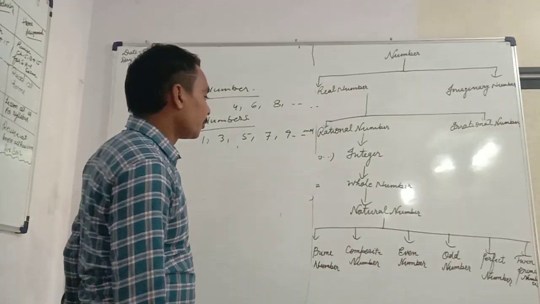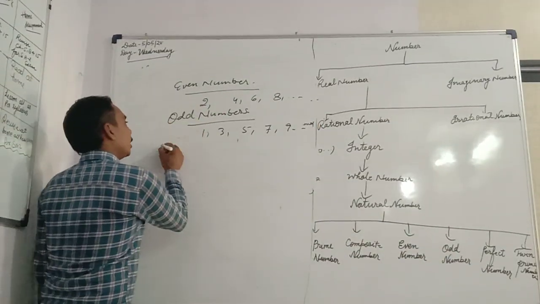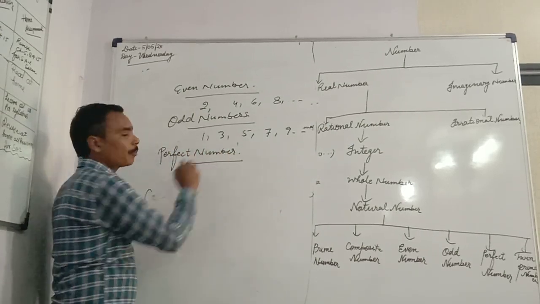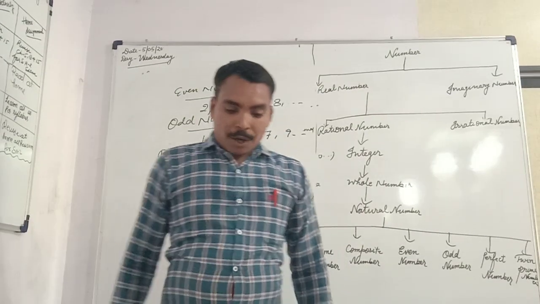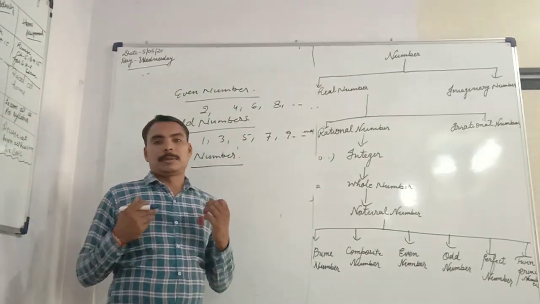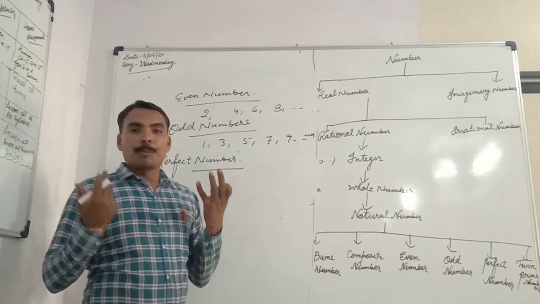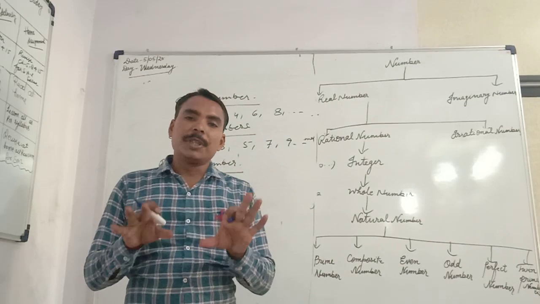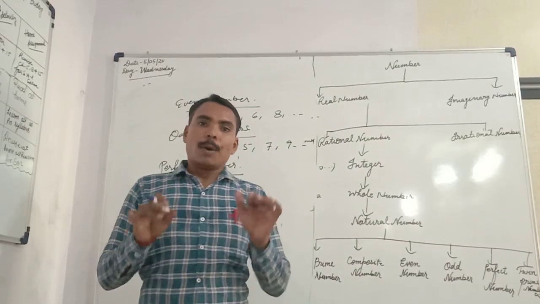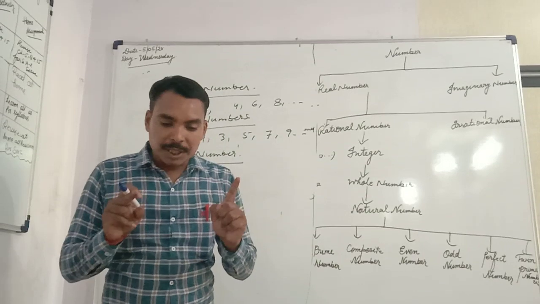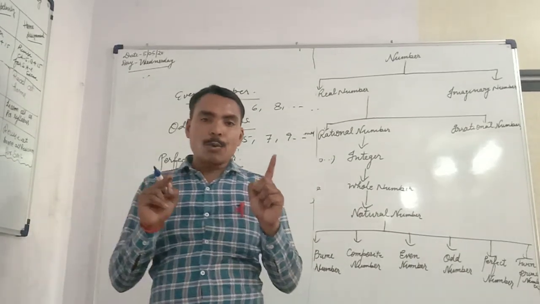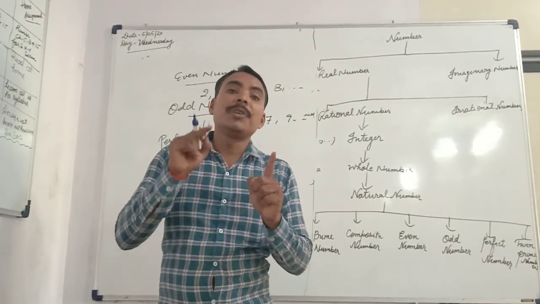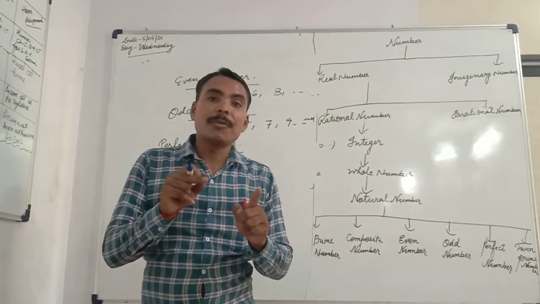Now next thing is perfect number. Very important. What is the perfect number? Perfect number is a positive integer that is equal to the sum of its divisors excluding the number itself.